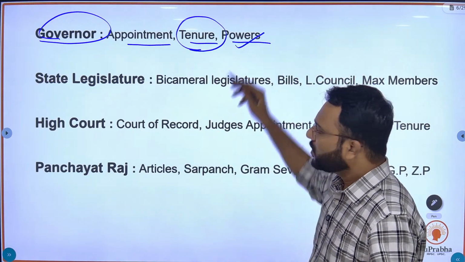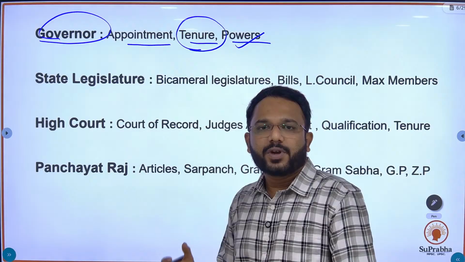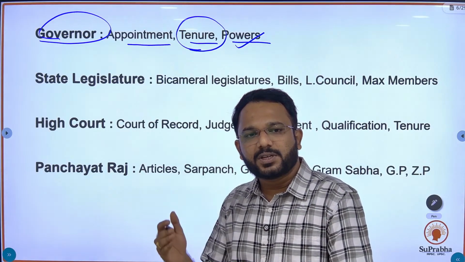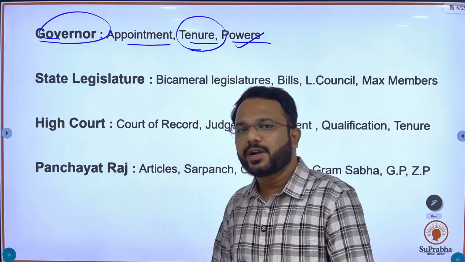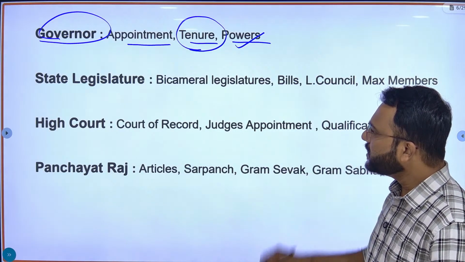Powers, like the pardoning powers of governors, that in which scenario or in which cases the governor may issue a pardon to the individual.